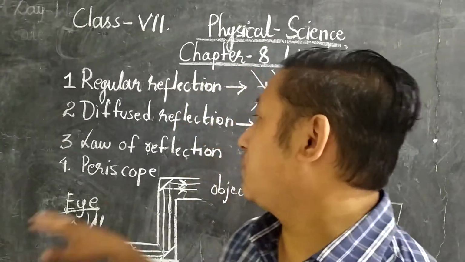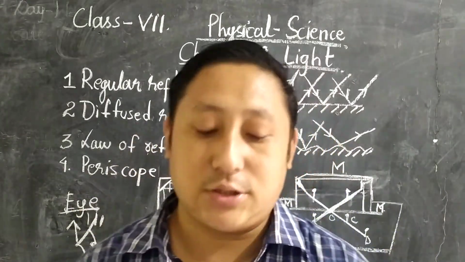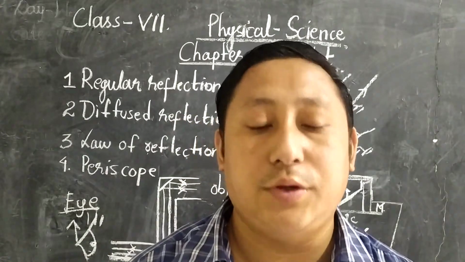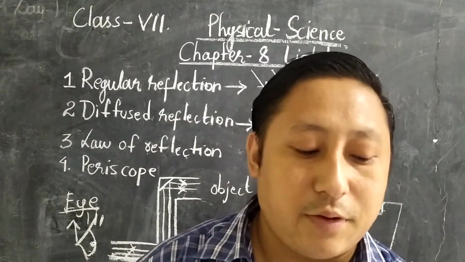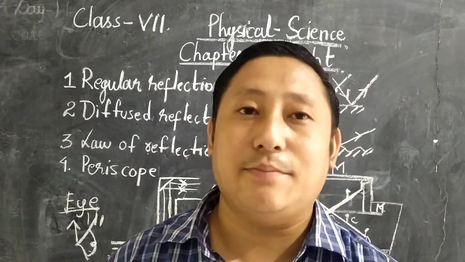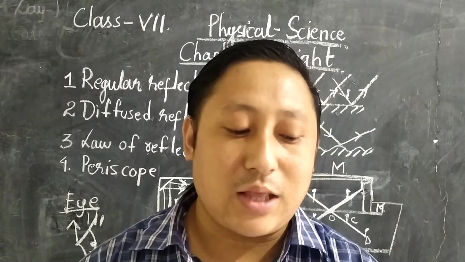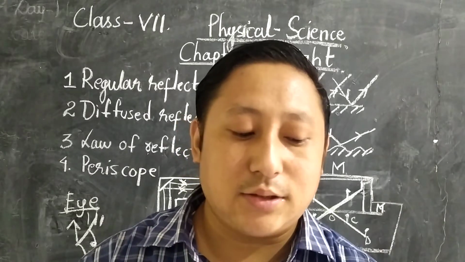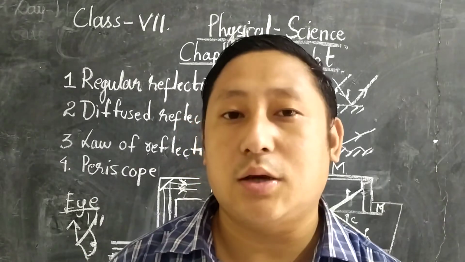Let's go to the next point, that is diffuse reflection. Reflection from a rough surface will be irregular or diffused. If a parallel beam of light, after reflecting from the surface, travels in different directions and the rays are not parallel to one another, the reflection is called diffuse or irregular reflection.